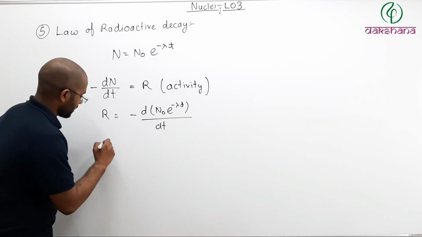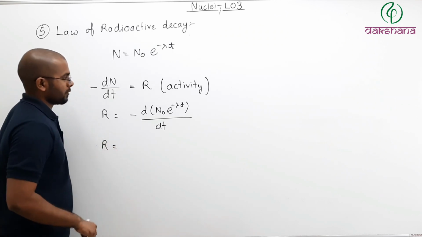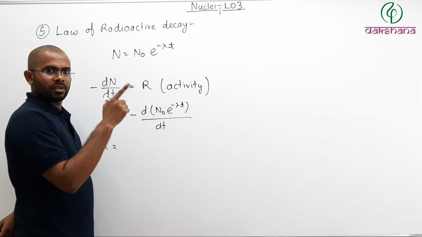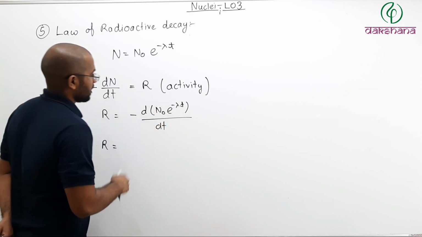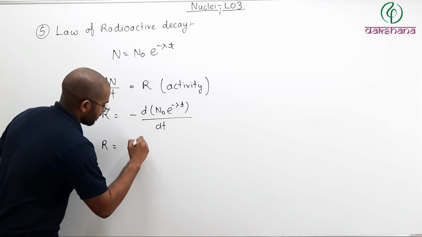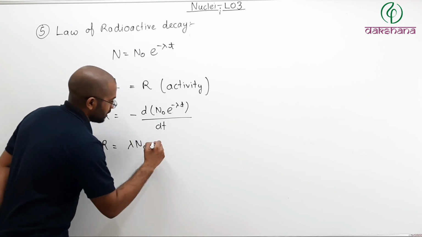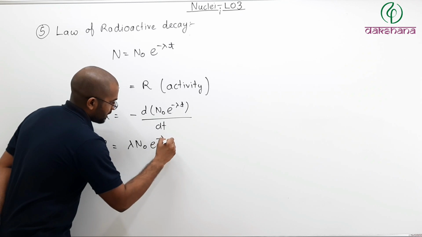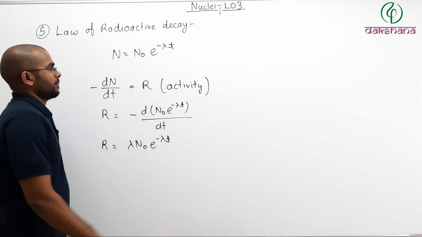If you differentiate this, you will get R equals, N naught is the constant, e to the power minus lambda t, minus lambda will come outside, so we will get lambda times N naught e to the power minus lambda t.